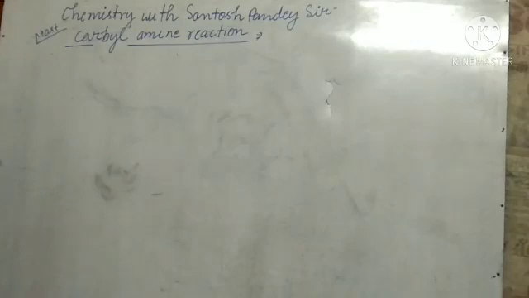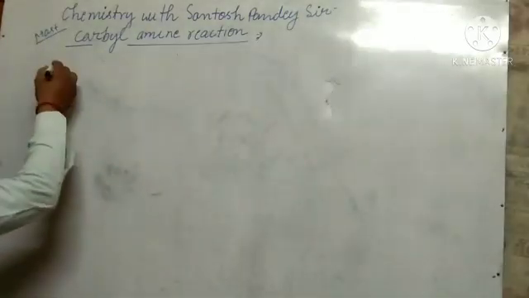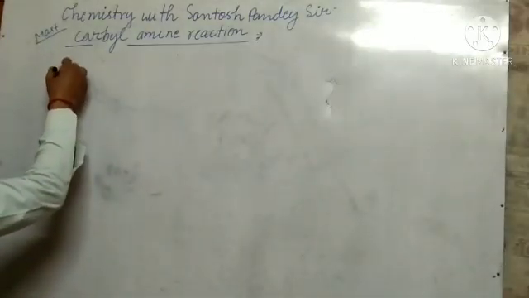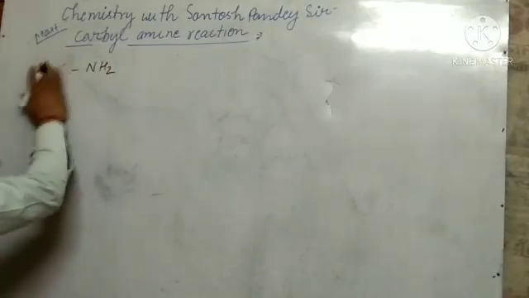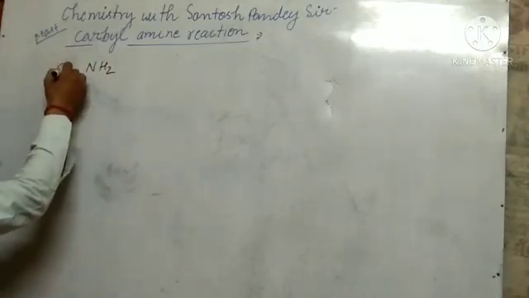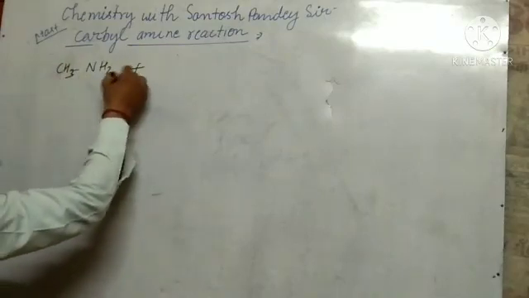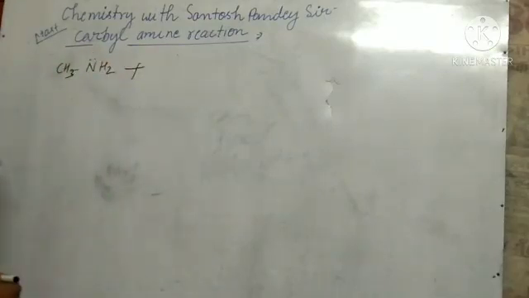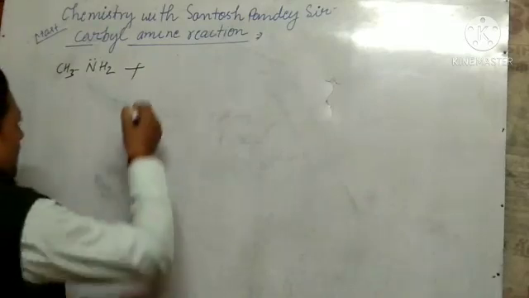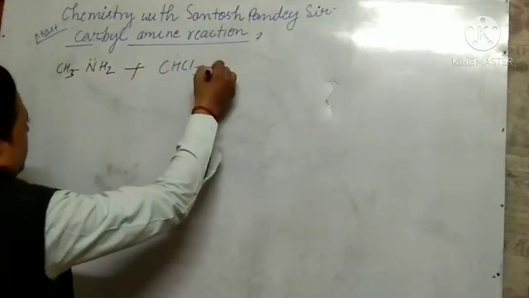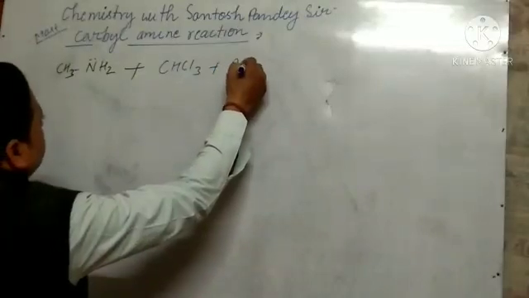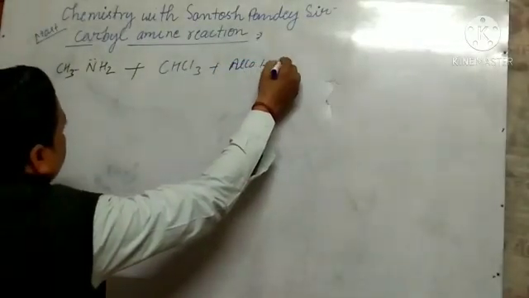So here, the amine, I am taking CH3NH2. It reacts with chloroform, and you might know the formula of chloroform, and ethanolic, meaning we write alcoholic KOH.